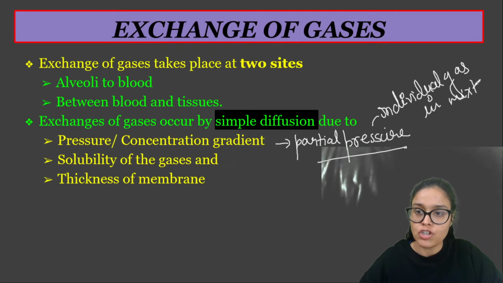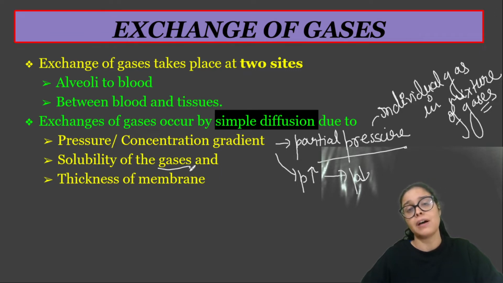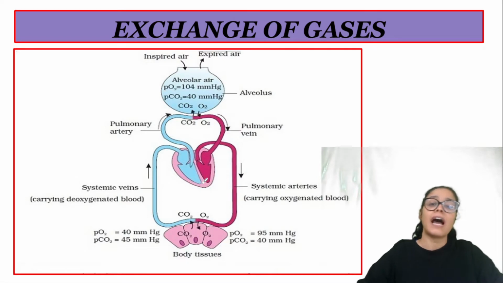तो पूरे mixture of gases में, because air has a mixture of gases, उसमें individual gas का क्या pressure है, that is the partial pressure. And gases always move from high partial pressure to low partial pressure, that we would see. Solubility of gases means the more the solubility of gases, the more the gas will dissolve in the plasma, and more diffusion would happen. And thickness of membrane means it should be very, very thin. कितना होना चाहिए? बहुत thin membrane होनी चाहिए, so that it would be able to exchange gases, right?